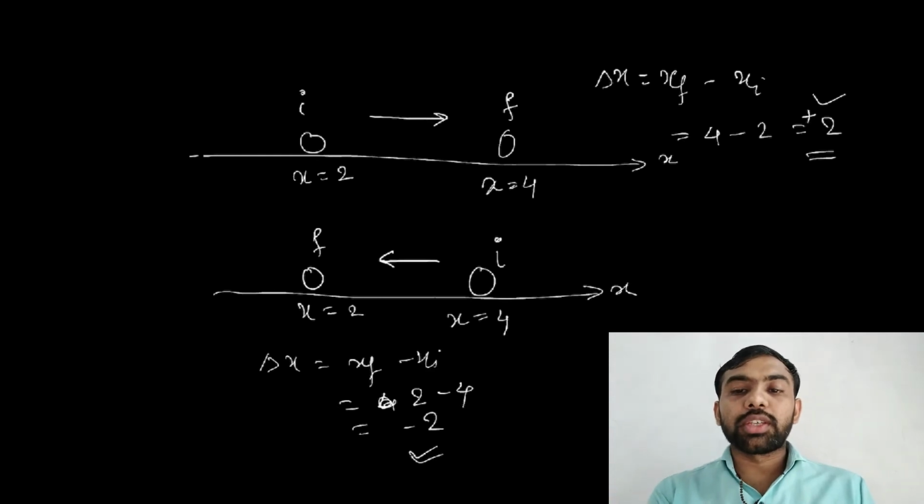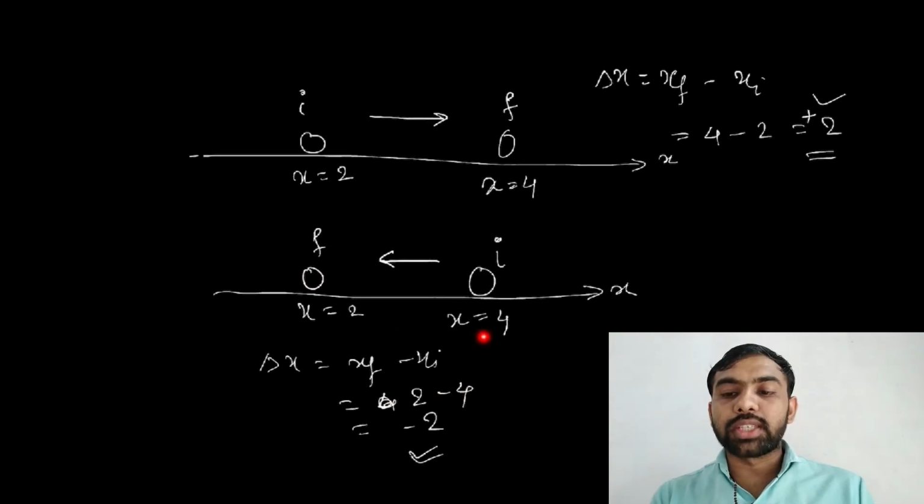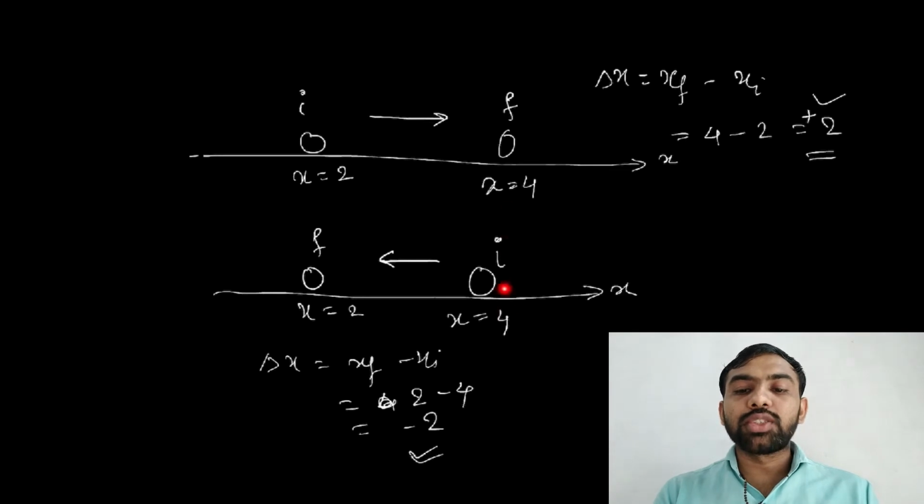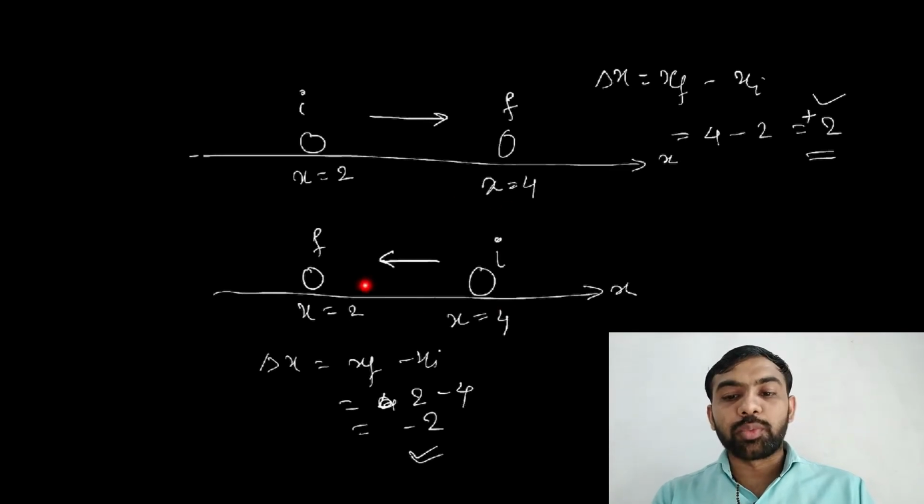Here in the first case, the object is moving towards the positive direction. See this one, it moves towards the positive direction. But here delta x is negative. See, in both cases x is positive, x is equal to 4. X does not mean positive or negative here, both are positive. Here we think about delta x.